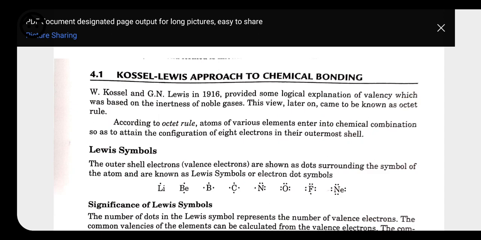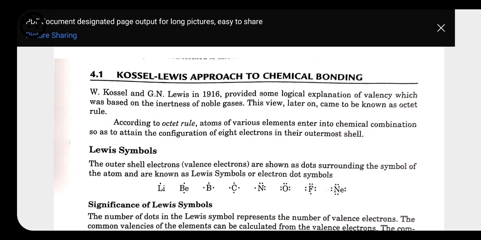But it would be very difficult for any element to gain 7 more electrons. That's why lithium is going to lose its 1 electron. Loss of 1 electron is easier as compared to the gain of 7 electrons. That's why lithium is going to make what? Lithium is going to make an ionic bond, because here it is going to have one positive charge.